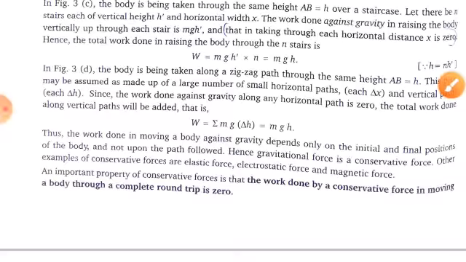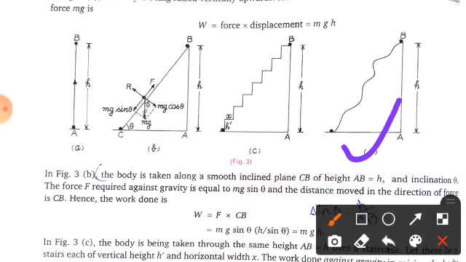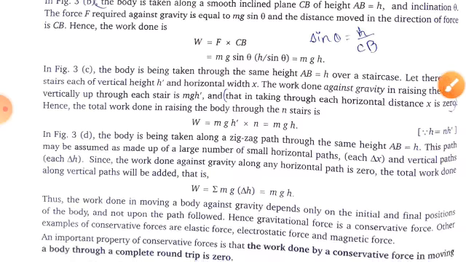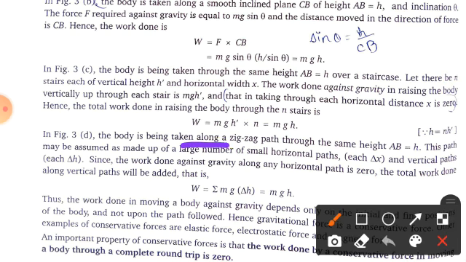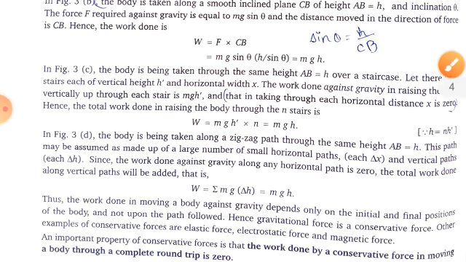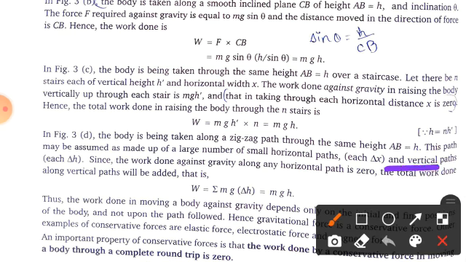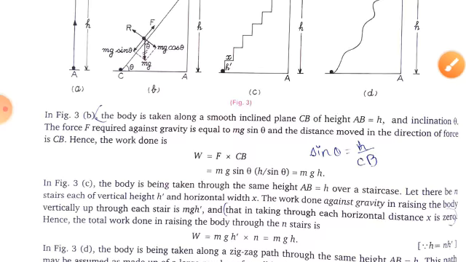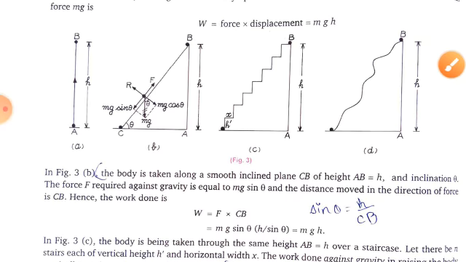Fine. Now you see figure D. What is happening here? A body is being taken along a zigzag path. The body is moving along a zigzag path through the small height AB, which is equal to h. So this path may be assumed to be made up of a large number of small horizontal paths, each of delta x, and vertical paths of how much? Each delta h. The work done against gravity along any horizontal path comes out to be 0. Why is it 0? Because there is no motion in the vertical direction. Clear?